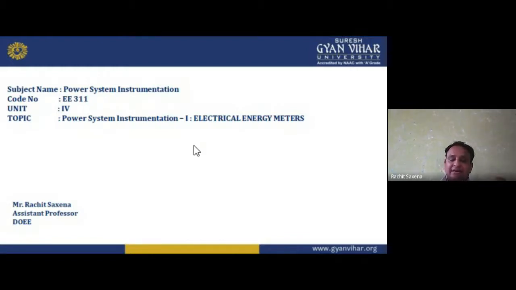Means addition, subtraction, differentiation, integration, logarithmic, anti-logarithmic, and voltage follower. All of these we can perform on a single chip known as IC741, an 8-pin structure known as an operational amplifier. So we can perform mathematical operations on it, which is why it is known as an operational amplifier. I discussed previously that many mathematical operations can be performed in that amplifier.